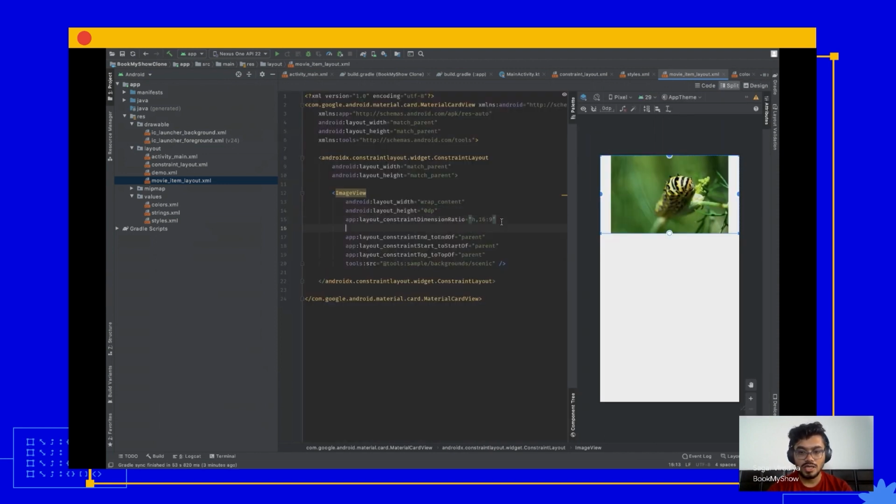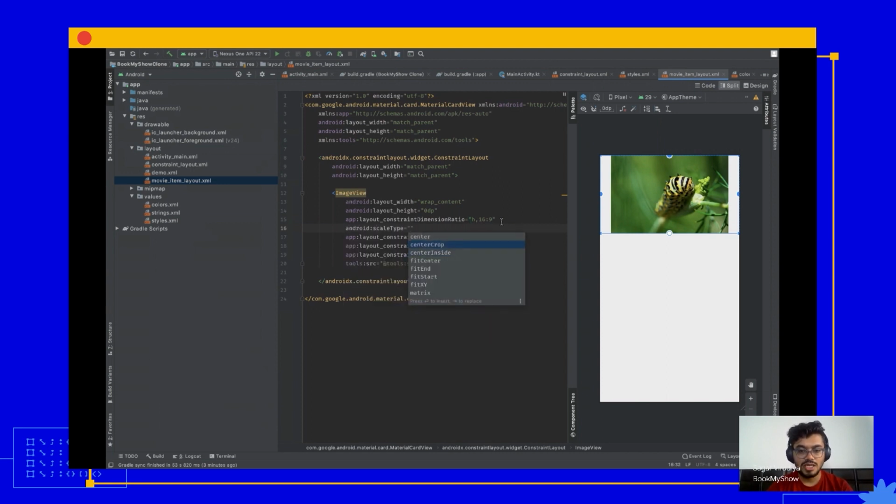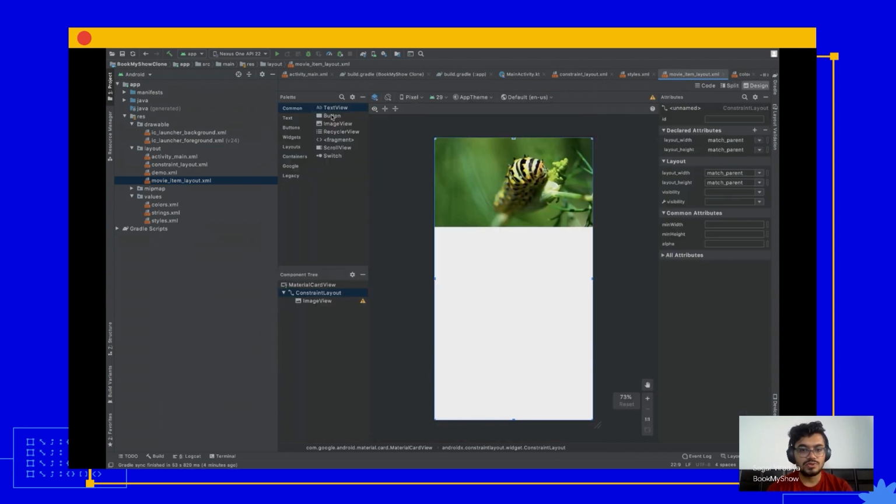And to make it look better, we can use scale type. Scale type will remove the extra space on the left and right side, and it will center crop it. So as you can see here, we are using the center crop scale type. All right. So now we need four TextViews. So let's just quickly add four TextViews here.